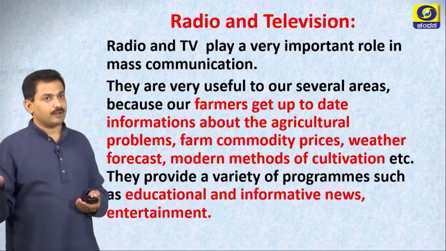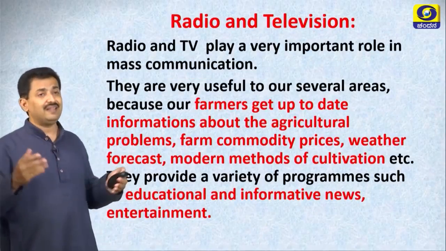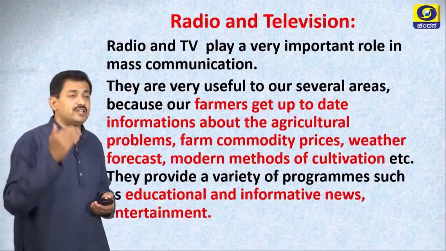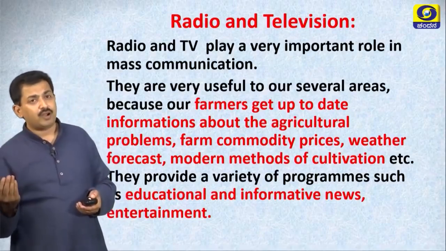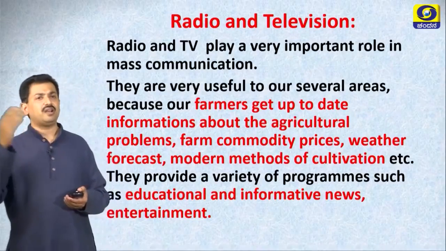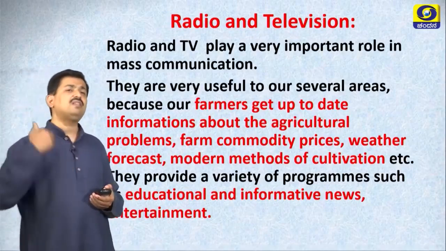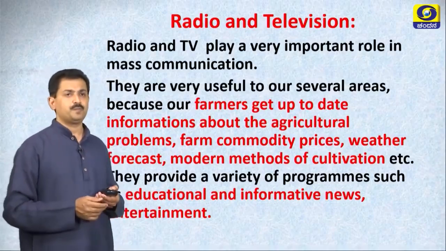Radio and television play a very vital role in spreading information. Our farmers get up to date information about agricultural problems, farm commodity prices, etc. Weather forecasts and modern methods of cultivation are all telecast or broadcast on TV and radio.